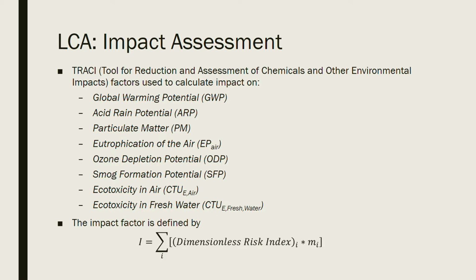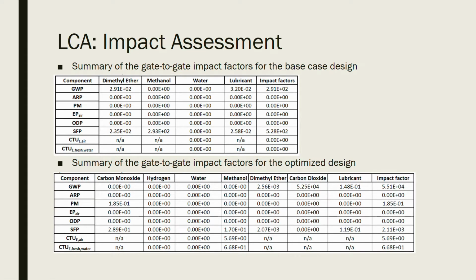The third step of the life cycle analysis is to calculate the impacts of the materials used on the environment. The impacts utilized in this analysis include global warming potential, acid rain potential, particulate matter, eutrophication of air, ozone depletion potential, smog formation potential, ecotoxicity in air, and ecotoxicity in freshwater. The general equation to calculate the impact factors is displayed at the bottom. The assessment on this slide evaluates the impact factors from the entrance of the plant to the end of the process for both the base case and the optimized design.